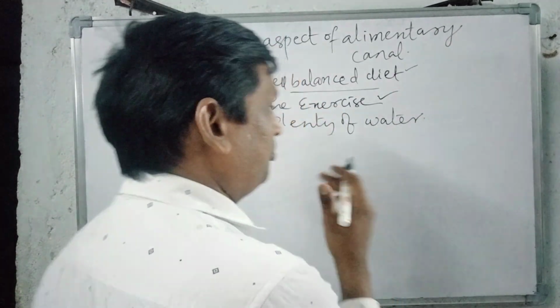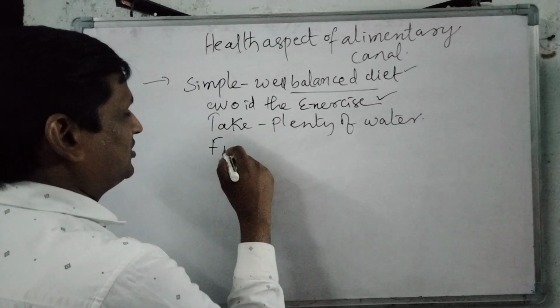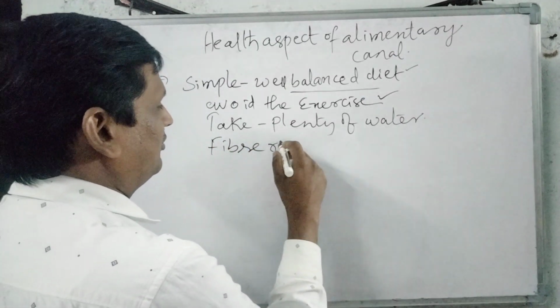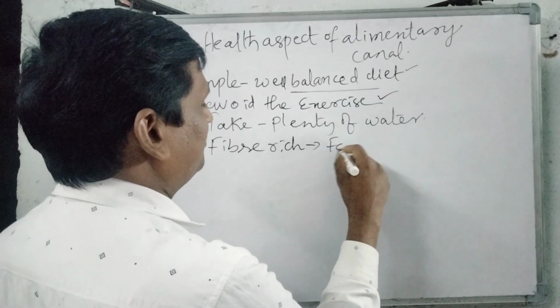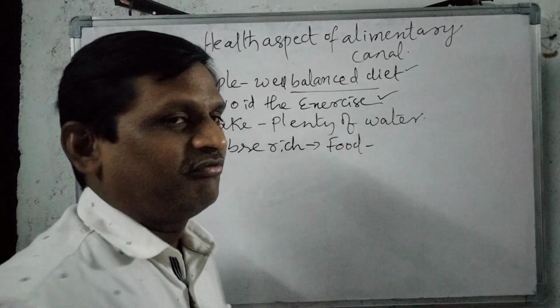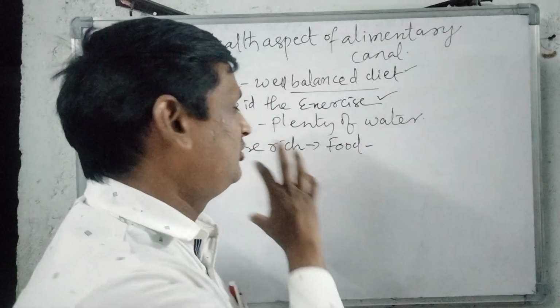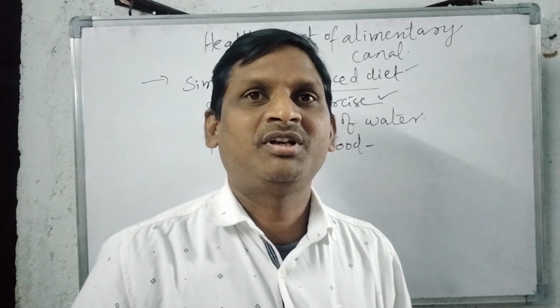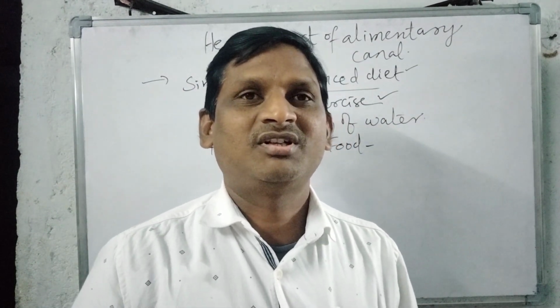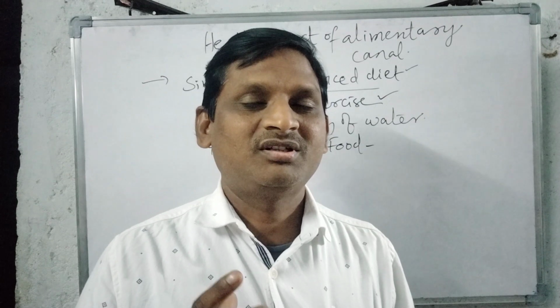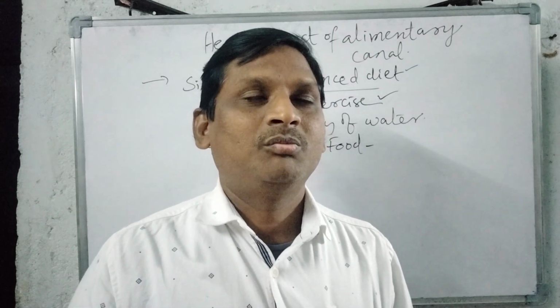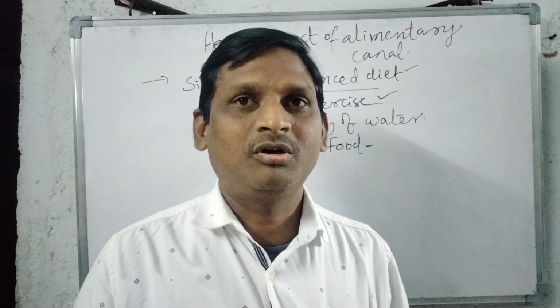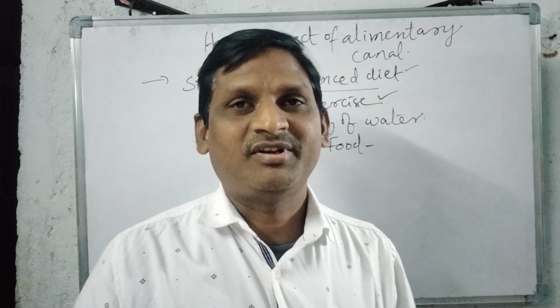Next one, take proper fiber rich food. Fiber rich foods are, for example, green leafy vegetables, like bottle gourd, ridge gourd, lady's finger.